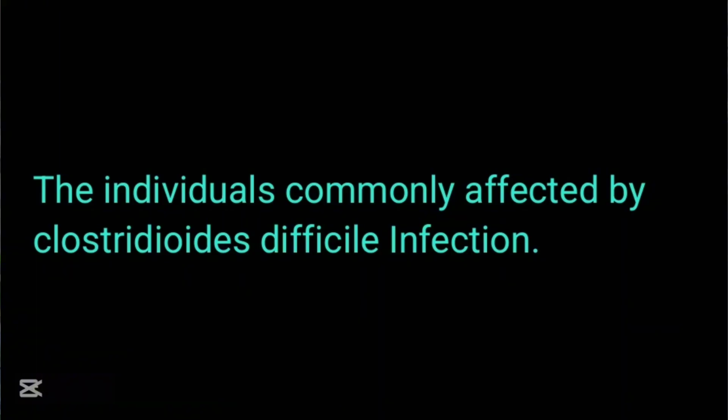Individuals that have comorbidities, other chronic conditions, for example, renal failure, that is kidney failure, diabetes mellitus, hypertension, the elderly, that is more than 65 years of age, individuals that have had prolonged antibiotic use, individuals that have had a prolonged hospital stay, a prolonged hospitalization, individuals that are exposed to environments where Clostridioides difficile is very common.